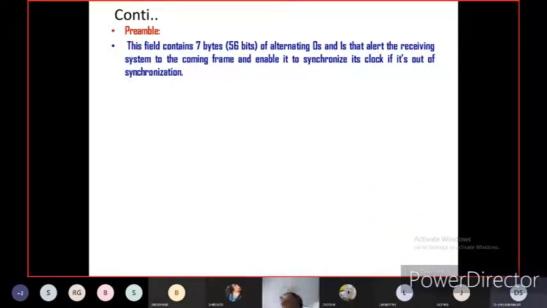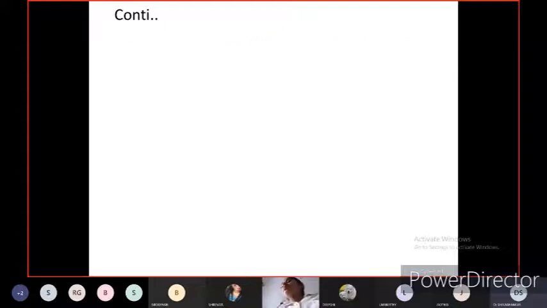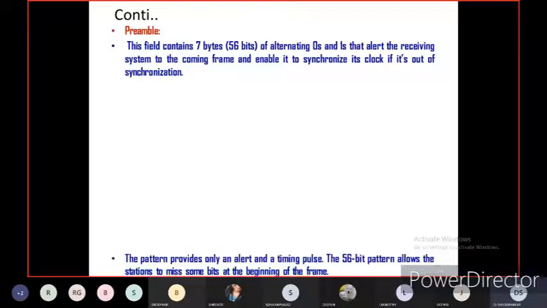Now let us discuss what the preamble is in the frame format. The preamble field contains 7 bytes, as I told you, or 56 bits of alternating zeros and ones that alert the receiving system to the coming frame and enable it to synchronize its clock if it is out of synchronization.